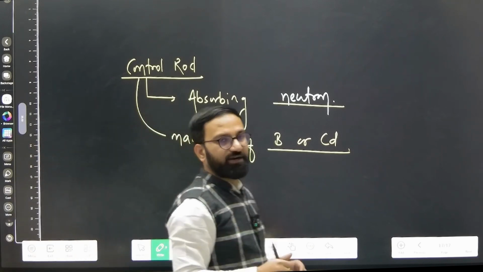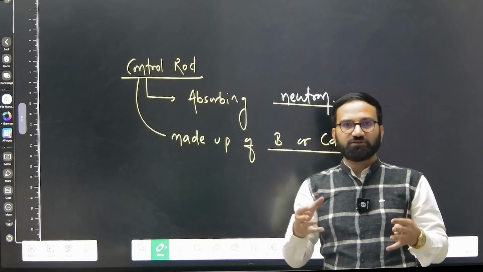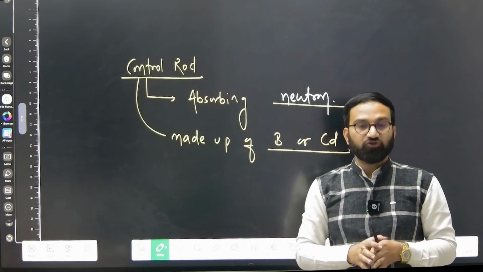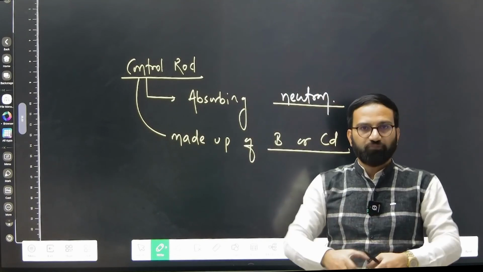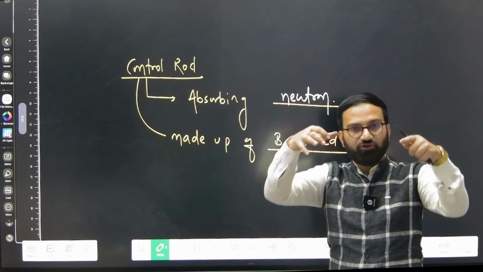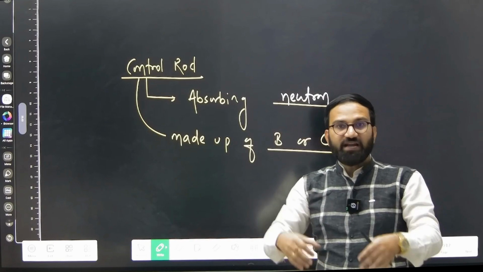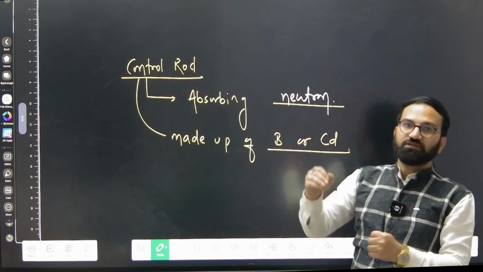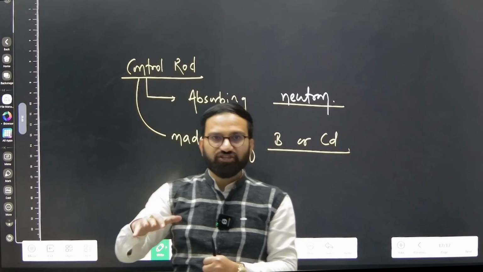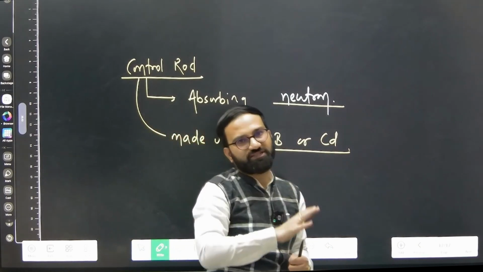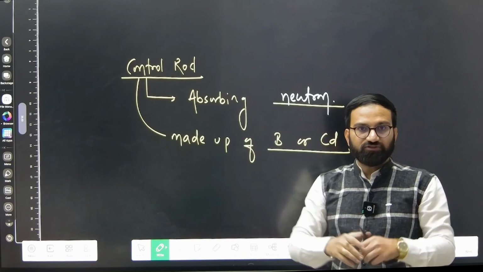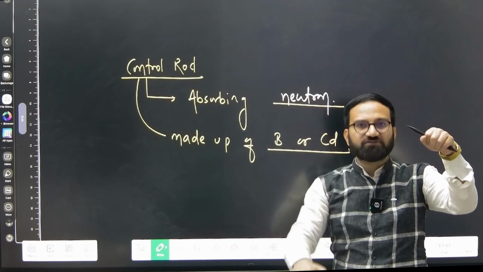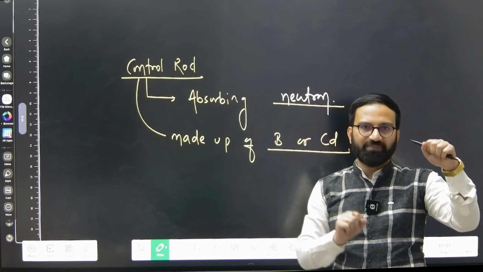Now I am giving you one condition. Suppose we want to initiate the chain reaction in the nuclear power plant. So what are we going to do? We are going to pull out all the control rods from the nuclear reactor. And after achieving the nuclear chain reaction, we are going to control it by absorbing the extra neutrons. So we are going to insert the control rods based on the control mechanism.